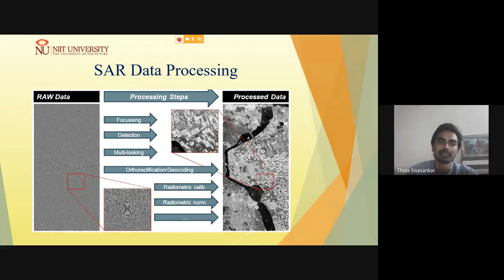These images are further processed to get better images, like you may see in Google Earth, where optical data is visualized. However, similar type of data can be obtained from the microwave imaging radar.